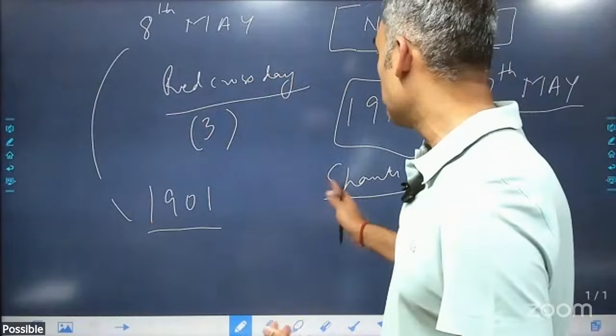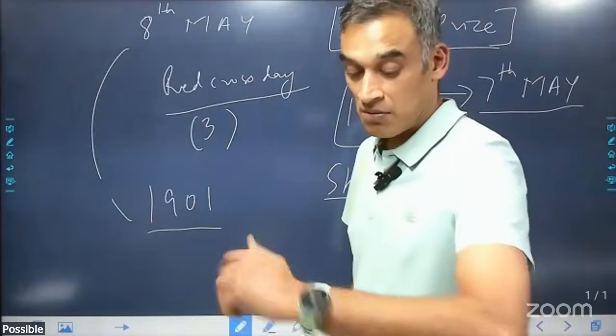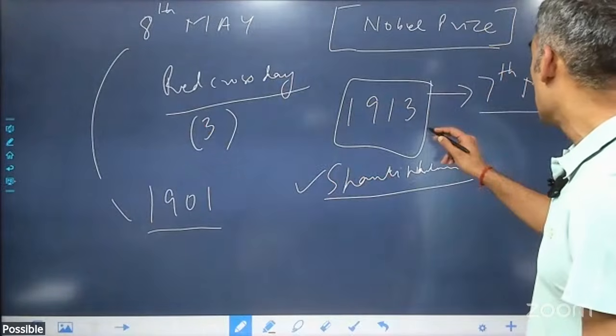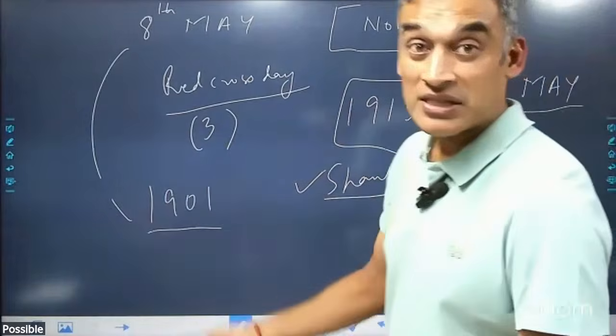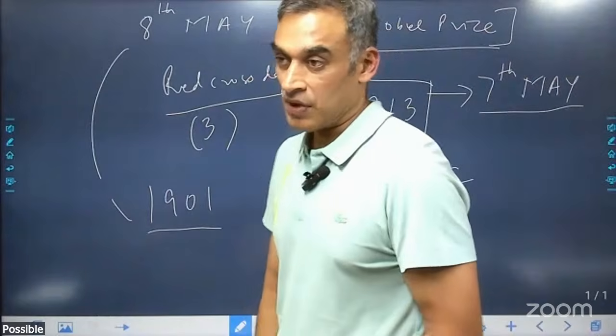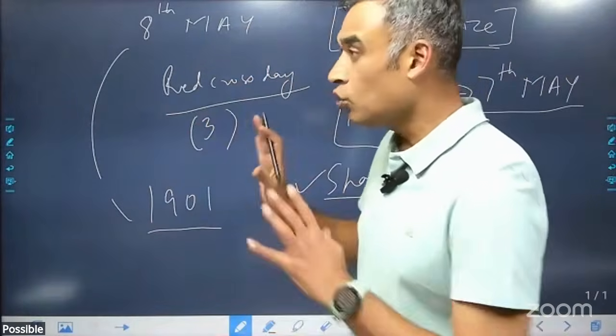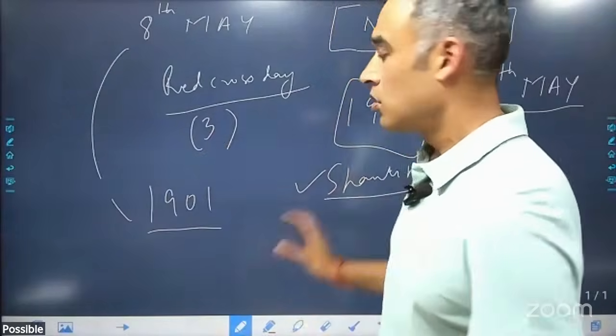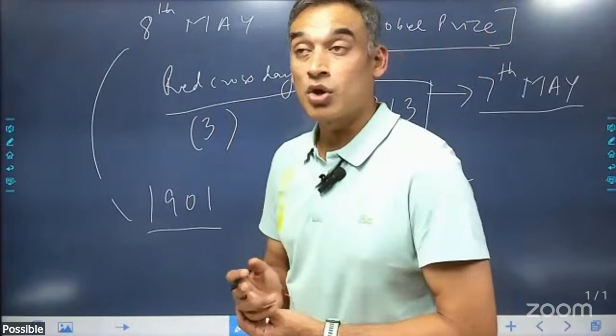Okay, so remember that. Okay, Shanti Niketan. He also gave up his knighthood after the Jallianwala Bagh massacre. So do the personality mapping of Rabindranath Tagore for the month of May.